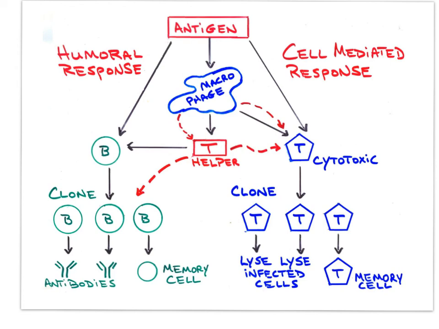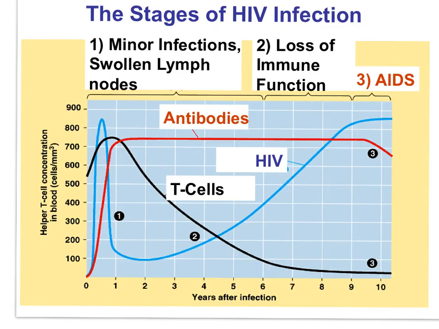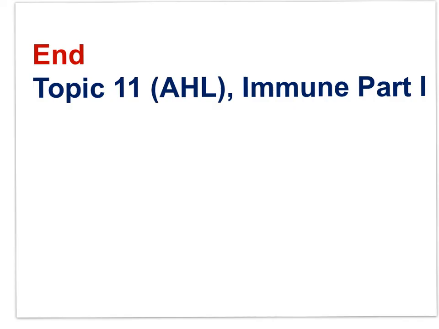This is human immunodeficiency virus. This graph displays helper T cell concentration across time following HIV infection. You can see the number of helper T cells declines over time. HIV, by infecting helper T cells, compromises the entire immune system. And that brings us to the end of IB Bio, Topic 11, Part 1, Immune System A.